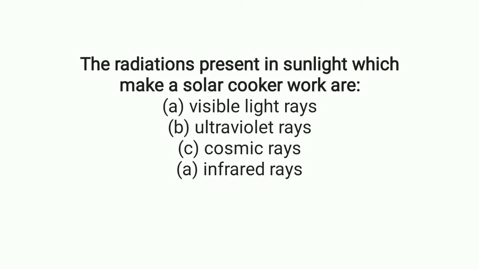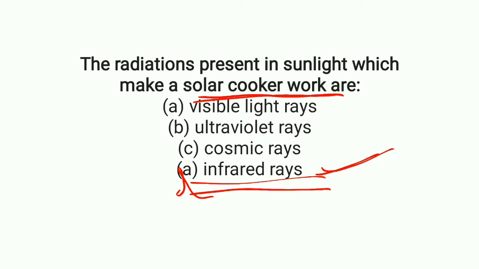The radiations present in sunlight which make a solar cooker work. You know that any object gets heated because of the infrared rays present in sunlight. So the solar cooker also gets heated for the cooking of food. So the responsible radiation is option D, the infrared rays, which is the right answer.